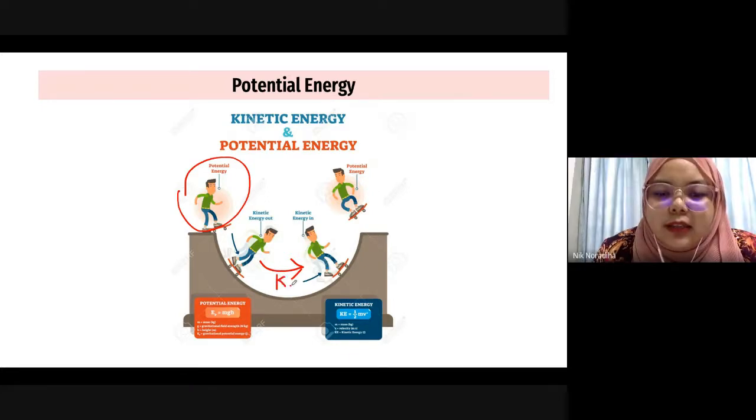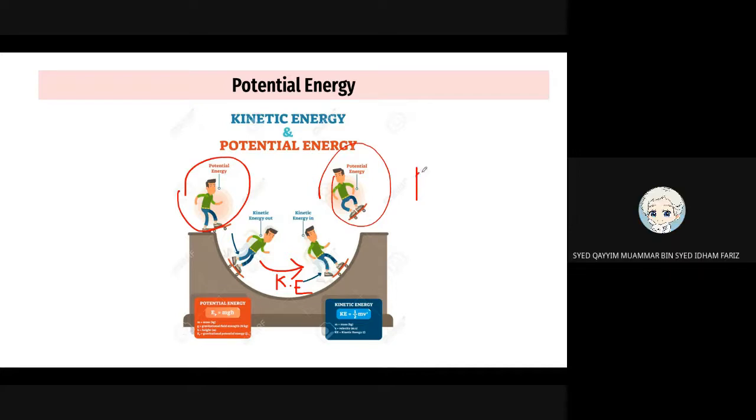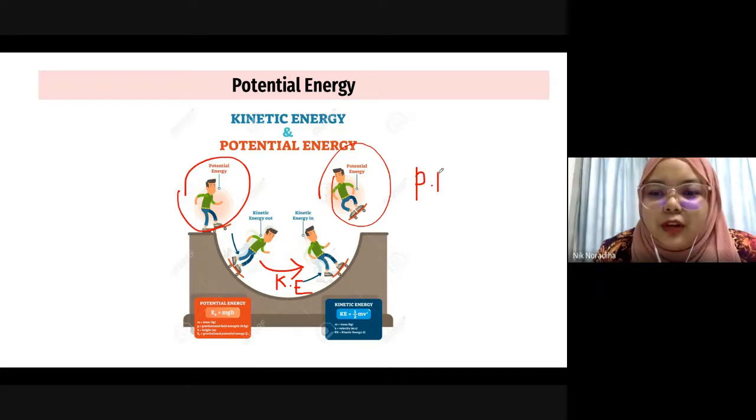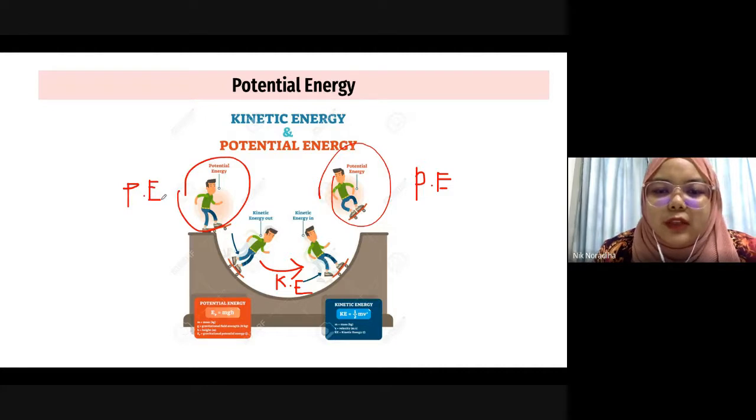Kinetic energy. Alhamdulillah. Okay, now he reached this position again. What energy can be found? Potential energy again. Good job, everyone. You are doing great. So teacher hopes you understand the transformation of energy.